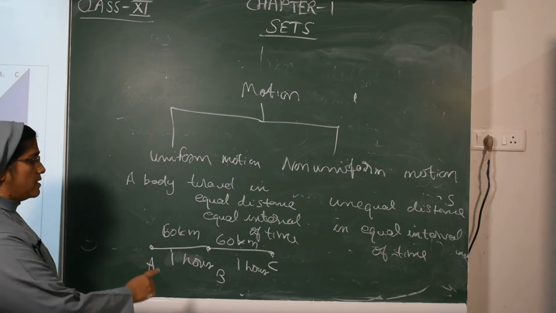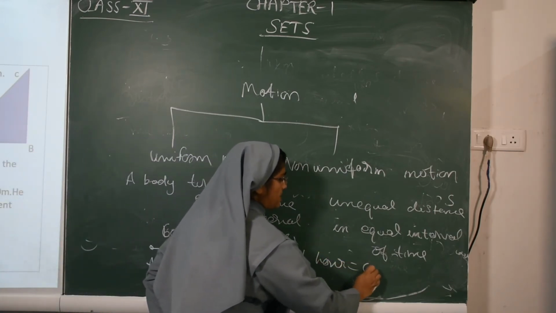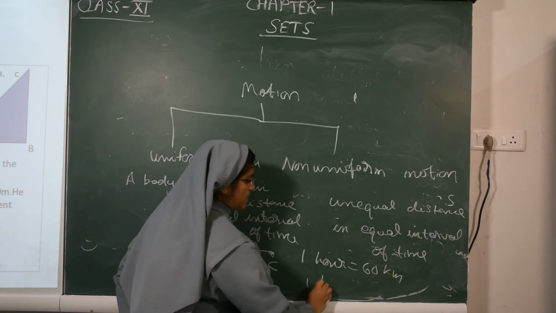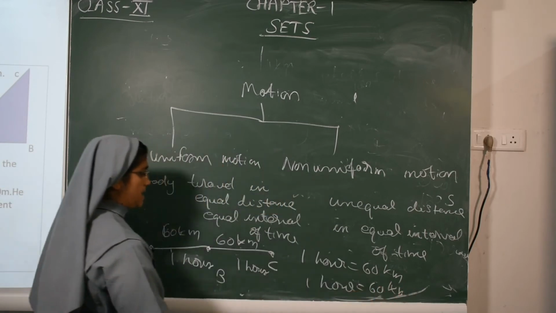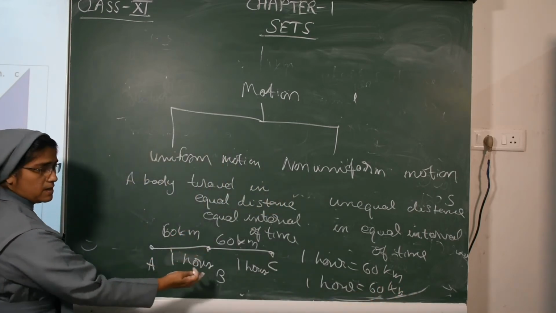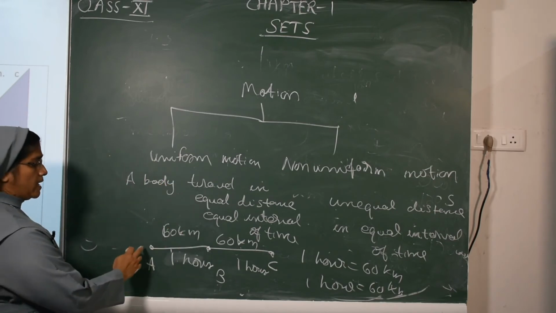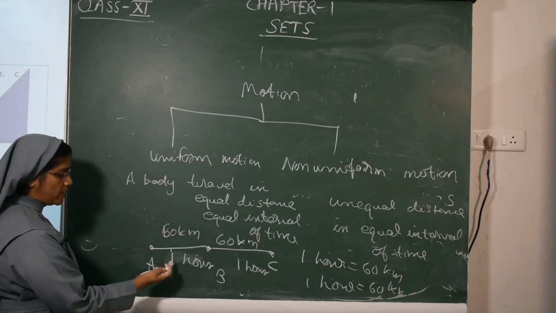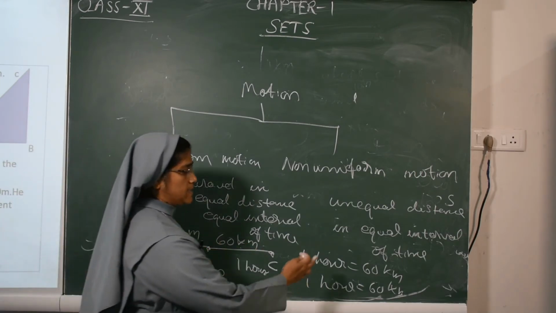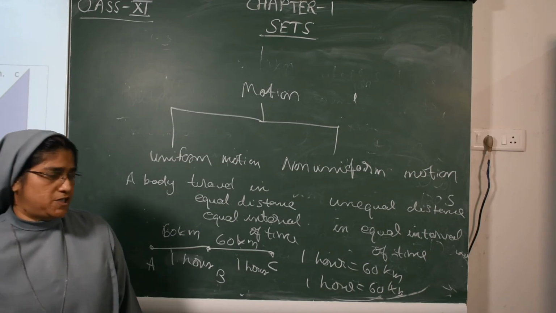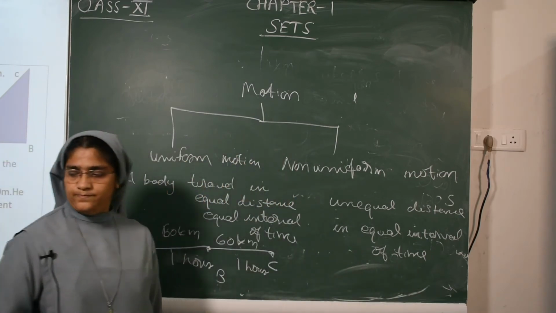Here you see, in the first hour I covered 60 kilometers. In the next hour I covered 60 kilometers. So here there is equal distance and equal interval of time. That is uniform motion. From A to B, 60 kilometers in 1 hour, again B to C, 60 kilometers in 1 hour. So it is uniform motion. Uniform motion will always be constant.